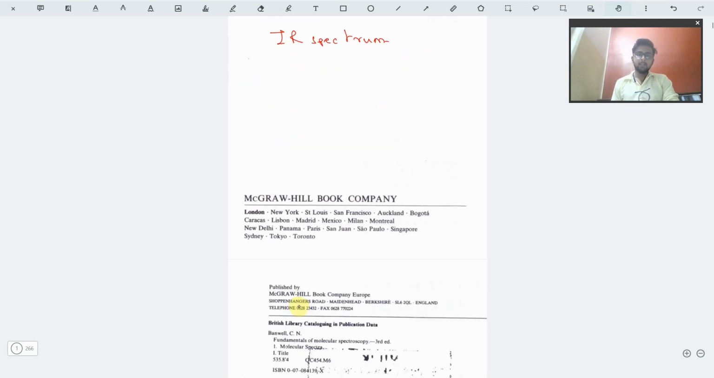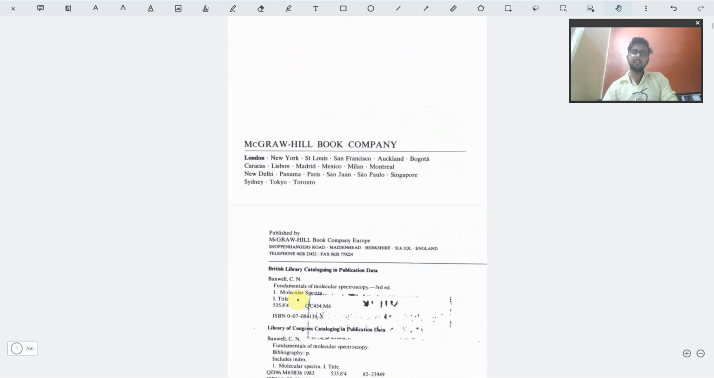Okay, so this book is printed by McGraw-Hill, the book company, and it is obviously by a foreign author. So this book is not really available in the Indian market. You may get it on Amazon or Flipkart. Obviously, this book is quite easily available in foreign countries. So you can get the PDF of this book quite easily on the internet. Okay, you can Google it and you will get the PDF.